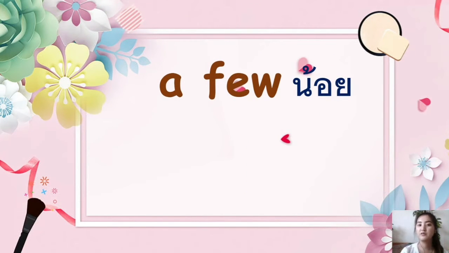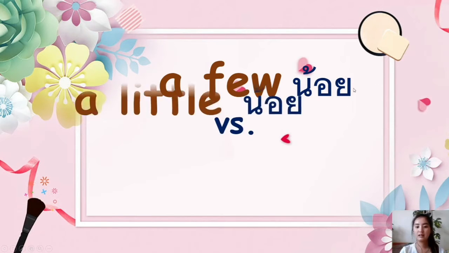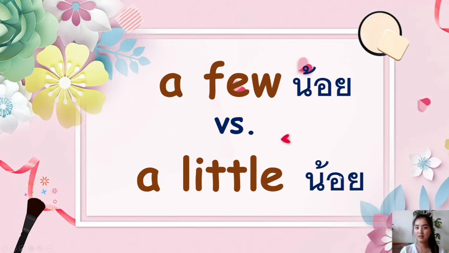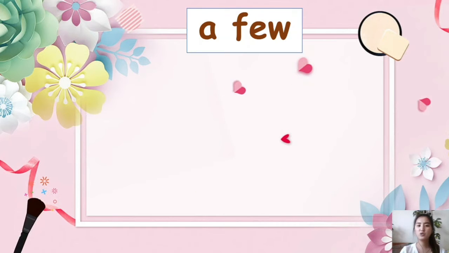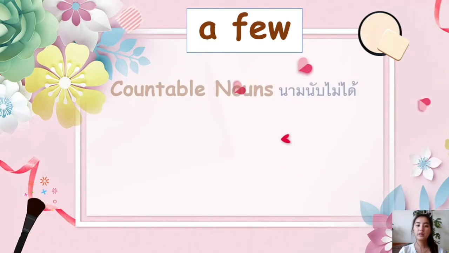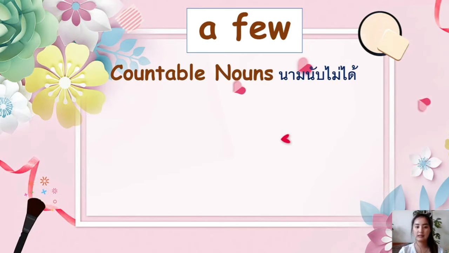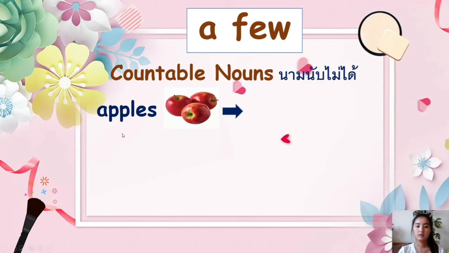Okay, so now that we have finished discussing about countable and uncountable nouns, let's move on to a few versus a little. So a few and a little, they mean the same, okay? They have the same meaning. But how do we use them? So we use a few with countable nouns. Example, apples. So apples, this is a countable noun. So we can say a few apples.